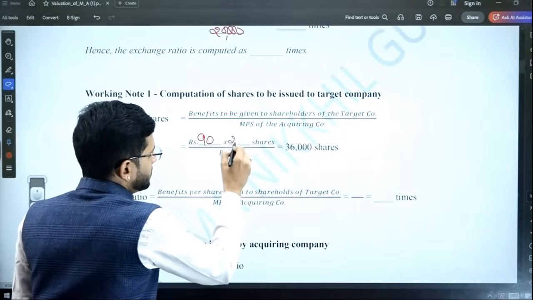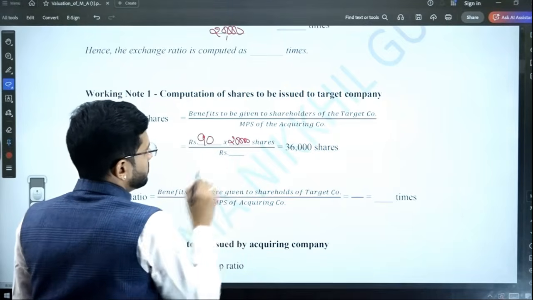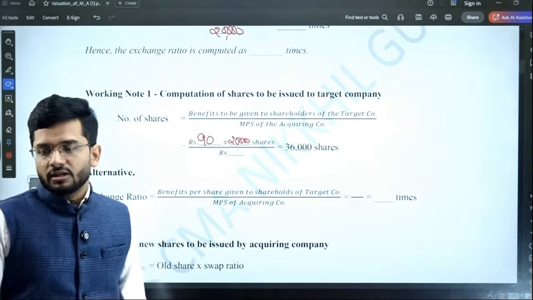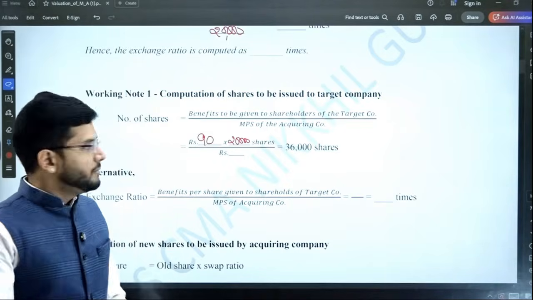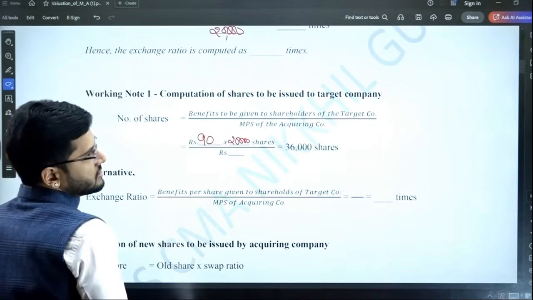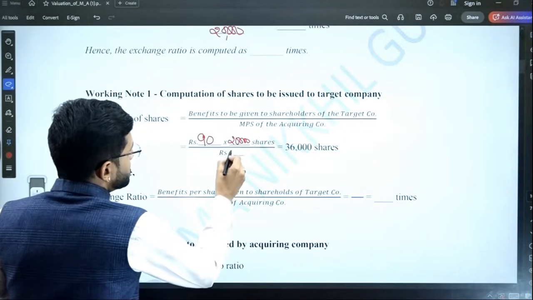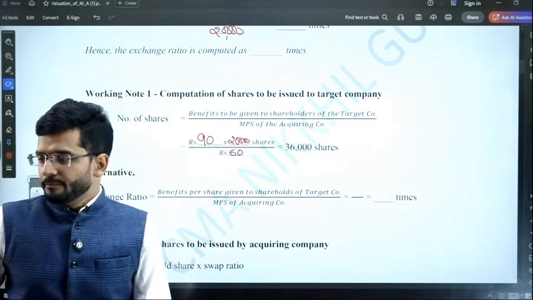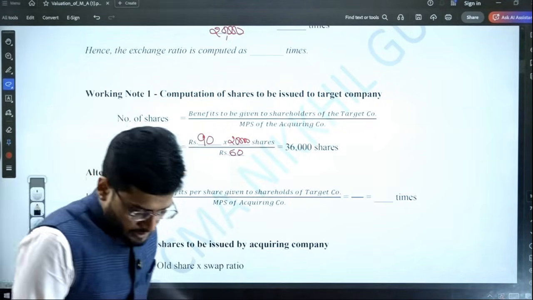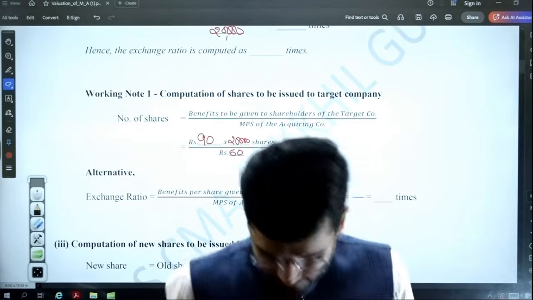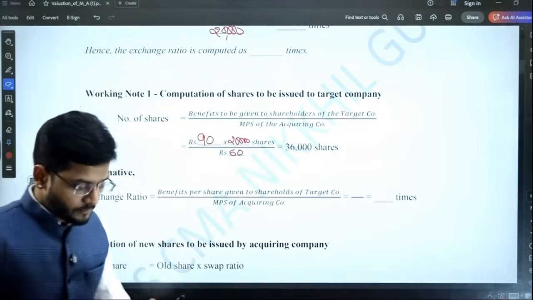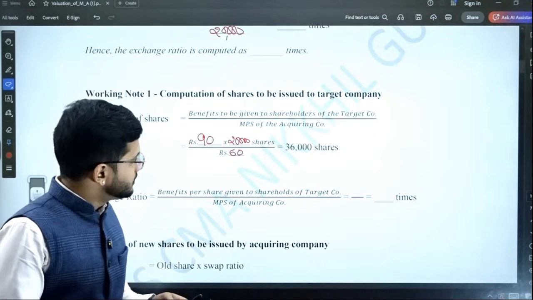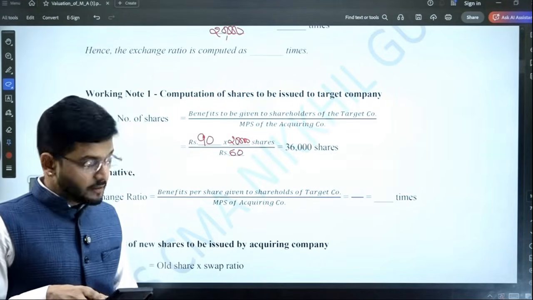And how many shares are there of the target company? 20,000 shares are there of the target company. We are going to give 90 rupees per share benefit. And what is the price per share? The current price per share is 60 rupees. So 90 rupees multiplied by 20,000 divided by 60 rupees.